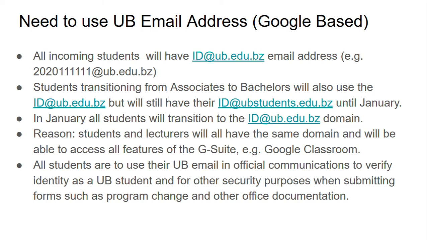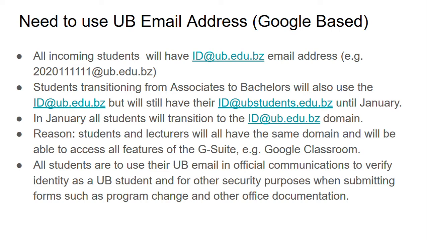To use Google Meet, you need to use your UB email address. This email is Google-based. All incoming students will have their email composed of their ID at ub.edu.bz. For example, if your UB ID is 2020-111-111, your UB email will be 2020-111-111 at ub.edu.bz.